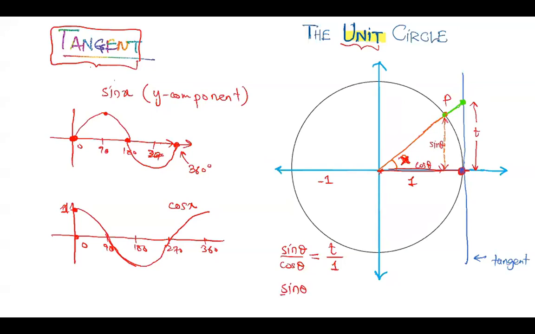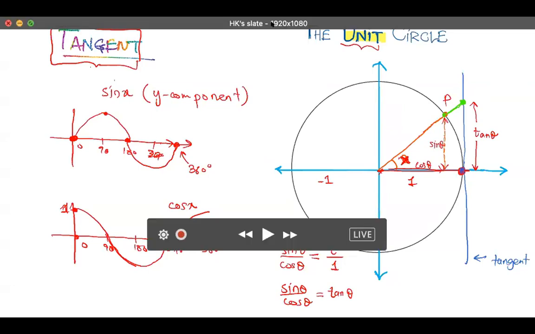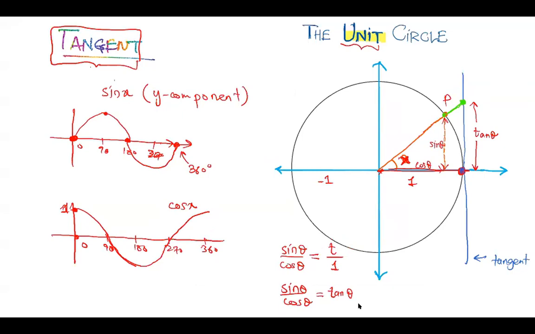So sine theta over cos theta, instead of calling it T, we call it tangent theta. Why? Because this also depends on the angle theta. So this length is called the tangent theta. This is how we define the tangent function.